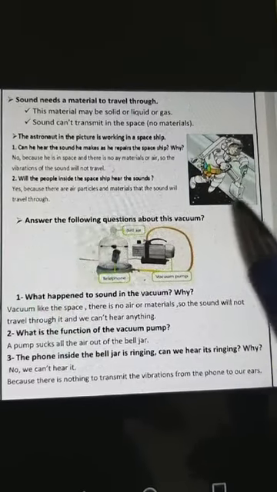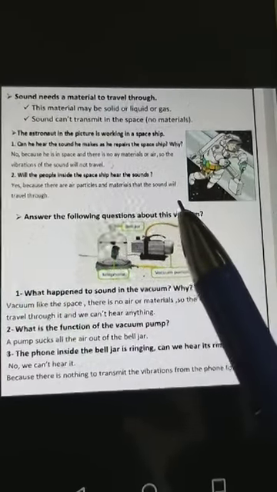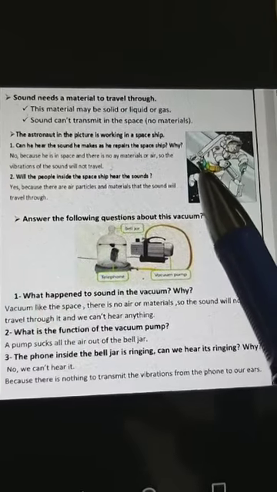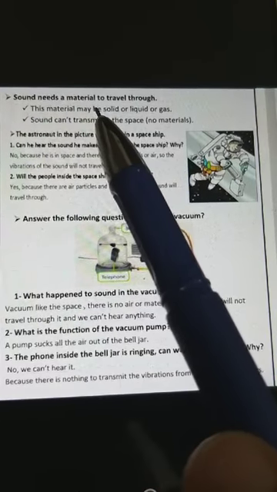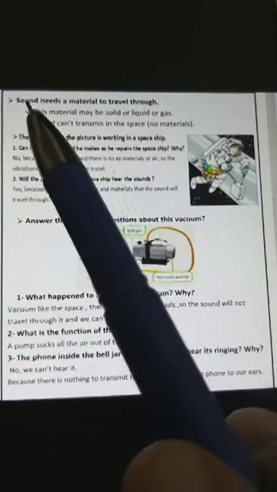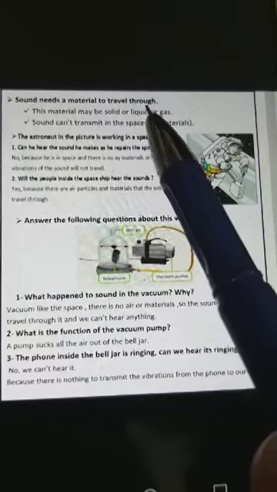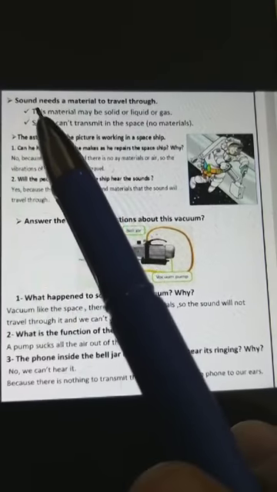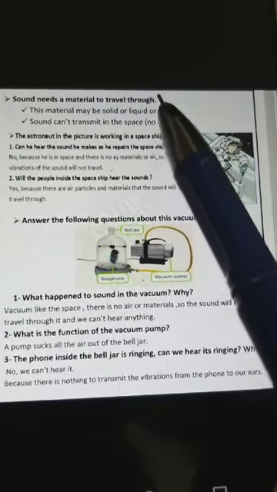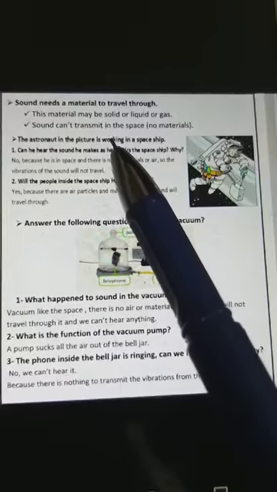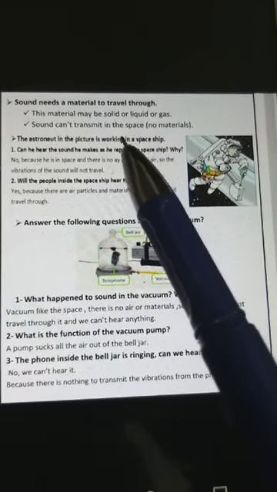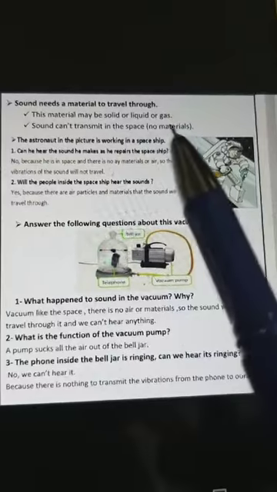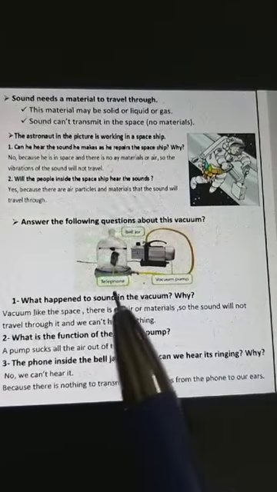But outside the spaceship, they can't hear anything. So sound needs a material to travel through. This is a very important point today. Sound can't transmit in a place where there are no materials.